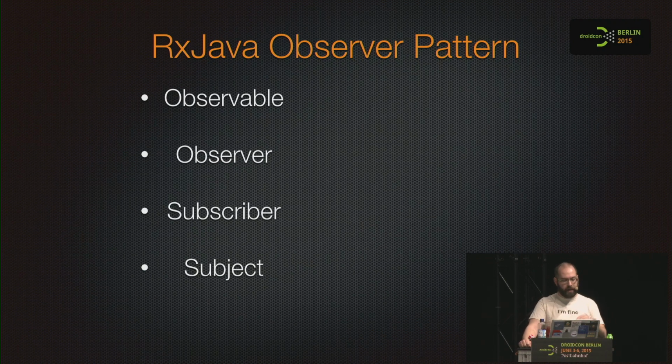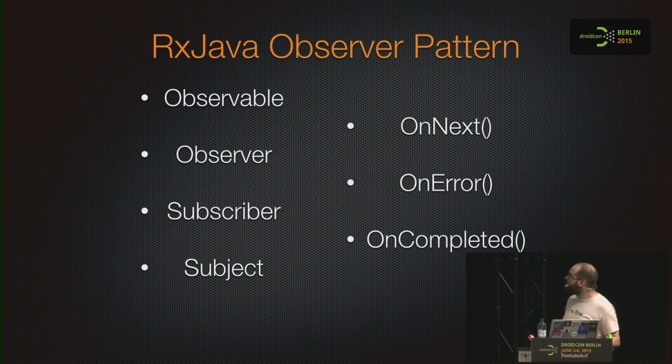Basically, the observer and the observable communicate using 3 methods: onNext, onError, and onCompleted.